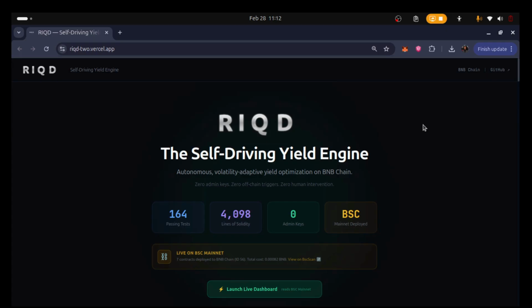4,098 lines of Solidity. 164 passing tests, including a 16Z ERC-4626 conformance. Deployed to BSC mainnet. 0 admin keys, 0 human decisions. RIQD, because yield should drive itself.